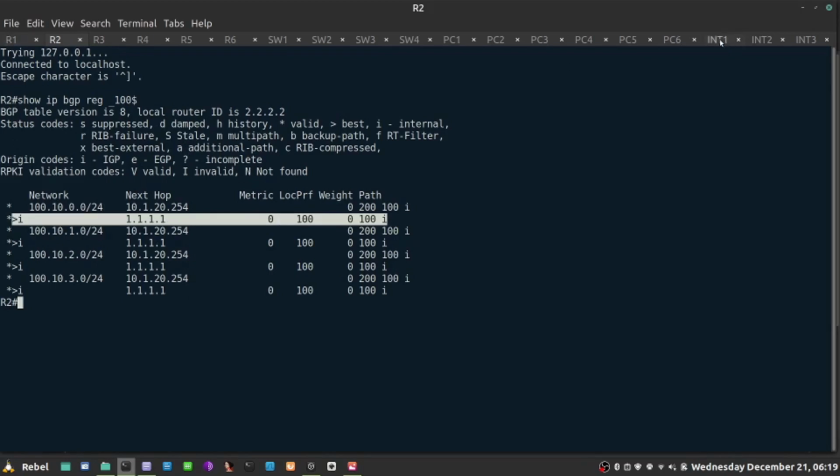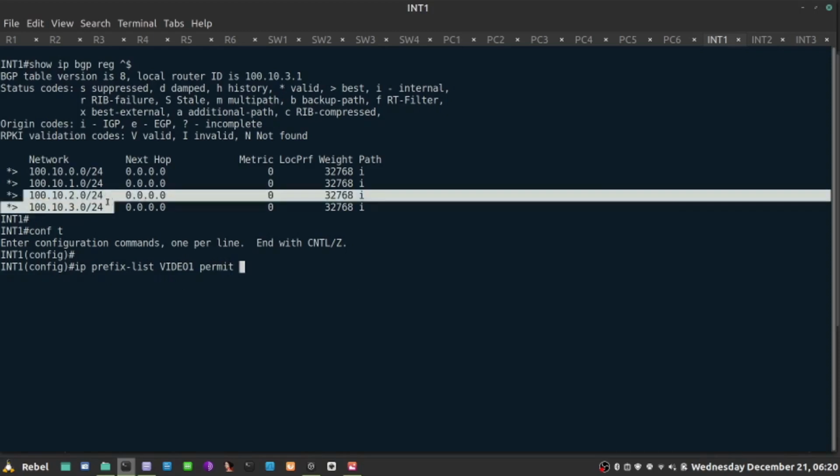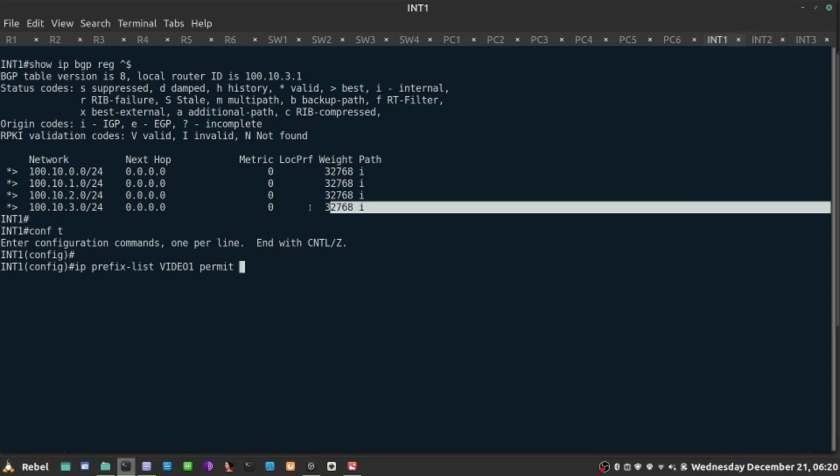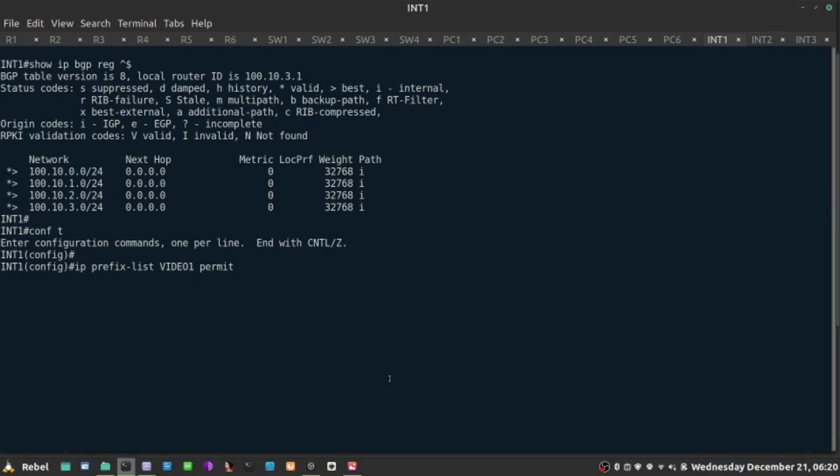I'm going to go to my internet one, and I'm going to create a 2 prefix list. Actually, 1 will do. IP prefix list. I'll call this video 1, and I'm gonna do permit statements covering those 2 prefixes. Let's say these 2 prefixes, and I'm gonna say permit 100.10.2.0.